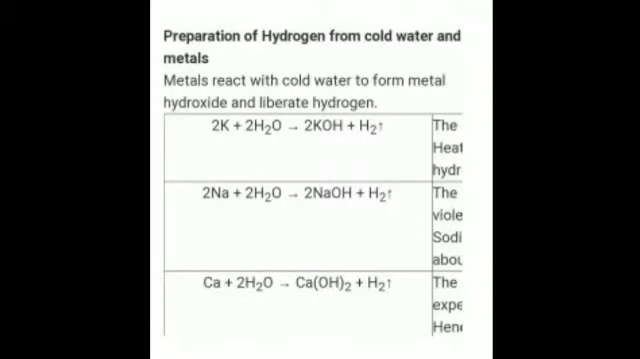Then, preparation of hydrogen by the action of water and acids on metals. As you move down the reactivity series, the ease with which the metals will react with water will decrease. That means the metals which are higher up in the activity series, for instance potassium, sodium, calcium, tend to displace hydrogen or react with water even when it is cold, and the reaction is exothermic. That is, a lot of heat is generated.